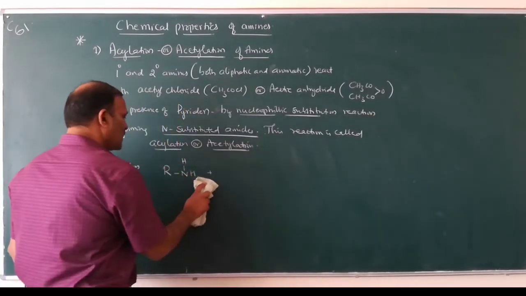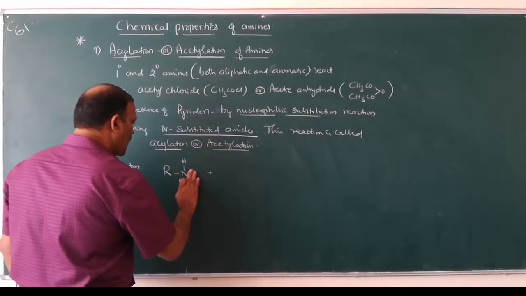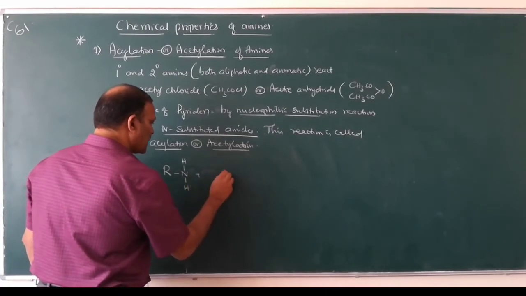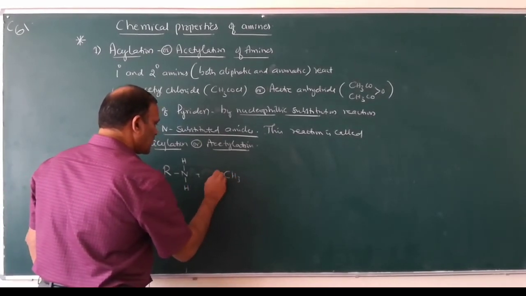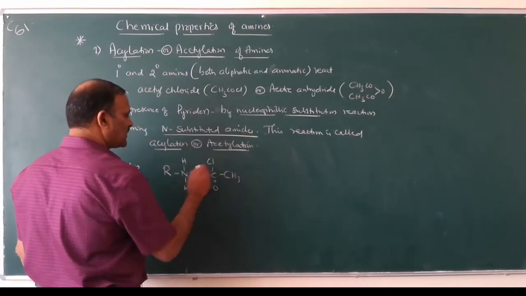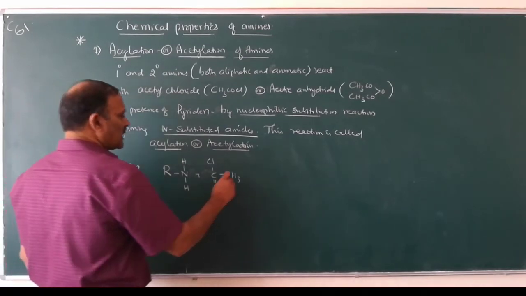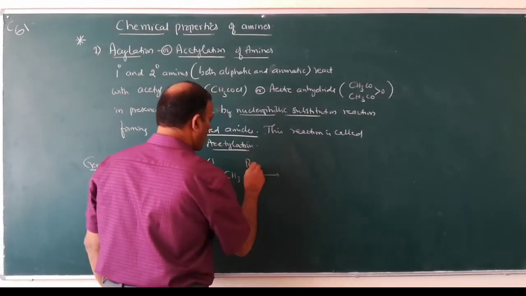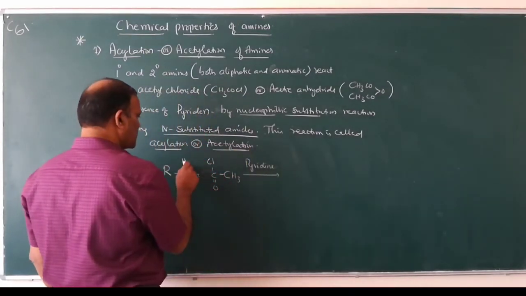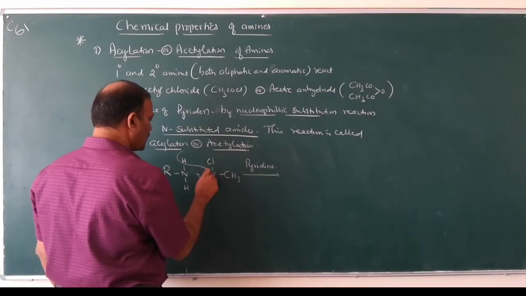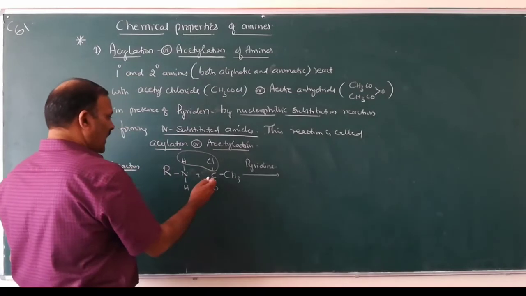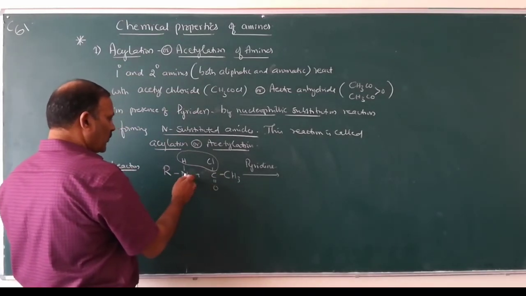So this one is RNH2 plus CH3C double bond O Cl, acetyl chloride, in presence of pyridine. What happens? This hydrogen and this chlorine along with these electrons form HCl,